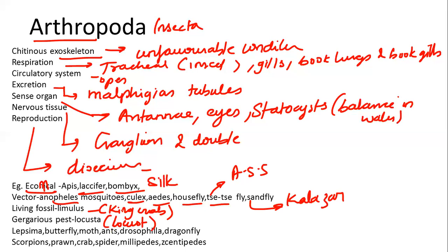Non-insect types of arthropods are also there. All of these come under non-insect types, but usually they have jointed appendages and some other features resembling arthropods. Examples are scorpions, prawn, crab, spider, millipedes, centipedes, etc. So this is what we have about Arthropoda.